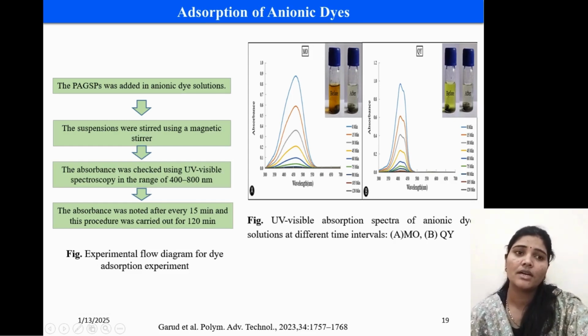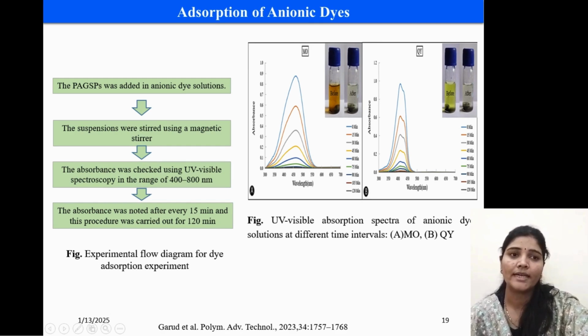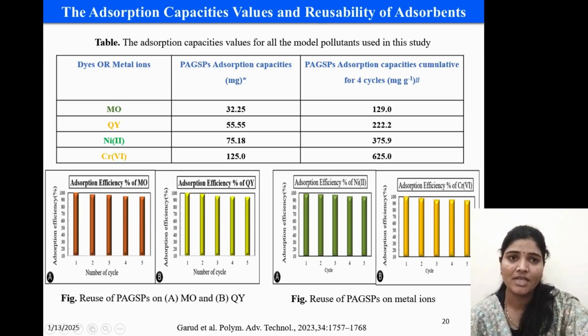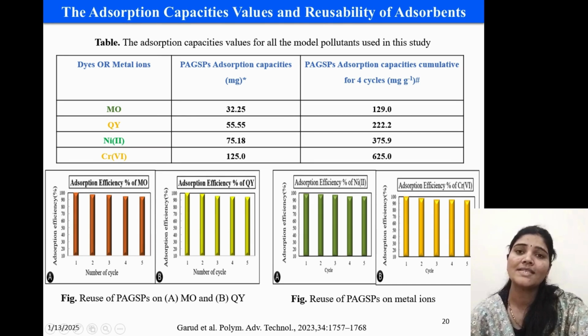This figure shows the visible absorption spectra of anionic dyes used at different time intervals. Adsorption capacity value for 1 cycle and cumulative for 4 cycles, which is given in this table. These below both figures show the use of PAGSPS on anionic dyes as well as metal ions.